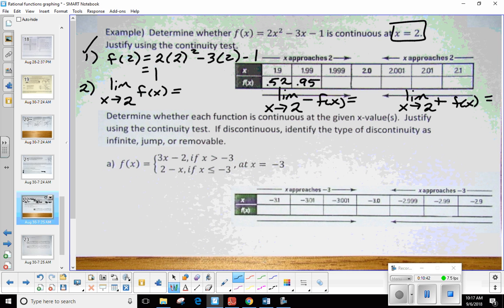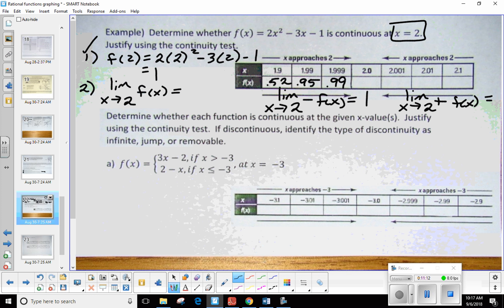Perfect. Does anybody already have 1.999? So Kyle, you're saying 0.99? I would agree with that. Okay. So see, take a look. As we're getting closer to x on the left, what do the y values seem to be approaching? Looks like they're approaching 1, right? They're getting really close. So I'd say the limit on the left side is going to be 1.